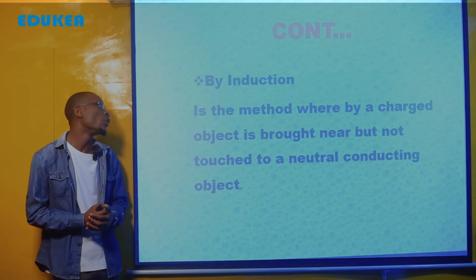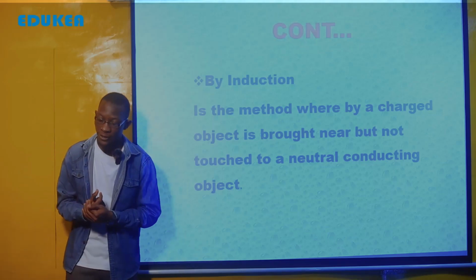So we can consider diagrams that look like this.